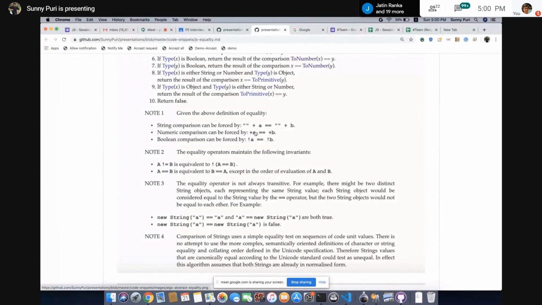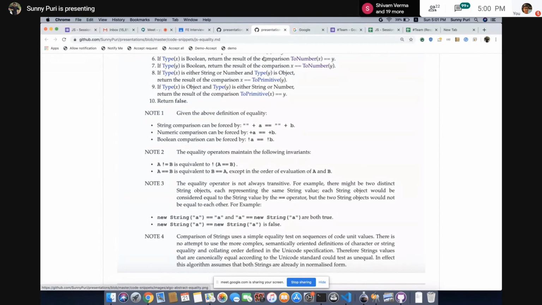In case of negation, it will force Boolean. A not equal to B is equivalent to not (A equal to B). This is the rule for this quiz. And A equal to B is equivalent to B equal to A. Then new String a is equal to a, and a is equal to new String a. See, both are true because of the value. So again, new String a and new String a cannot be equal because of the reference behavior, non-primitive.